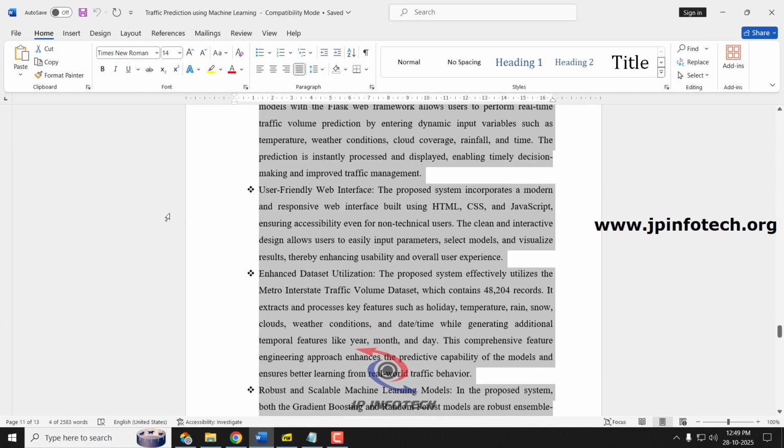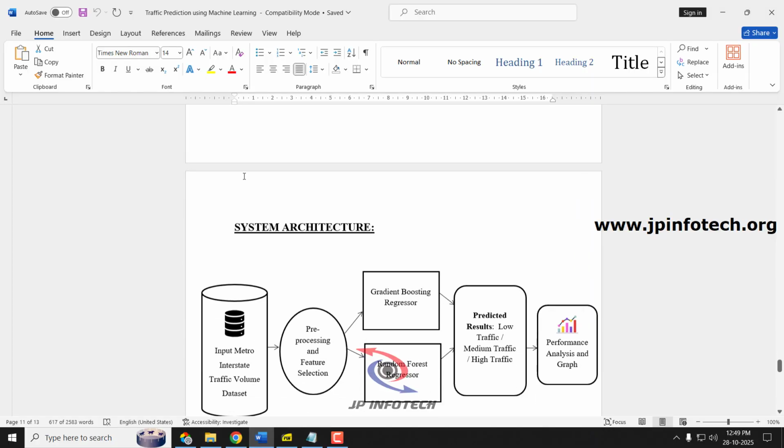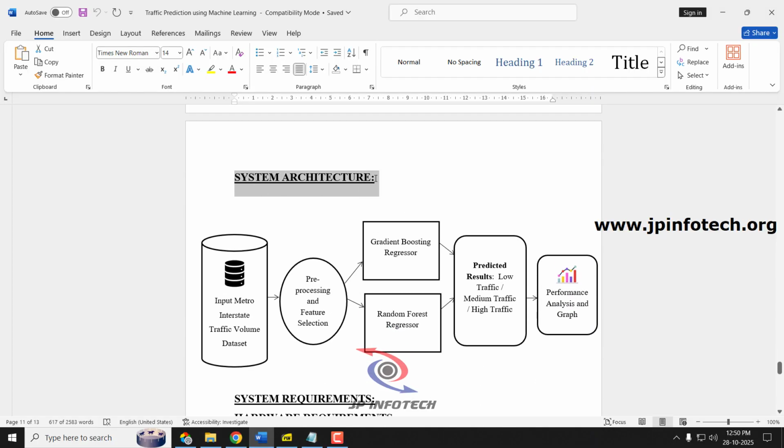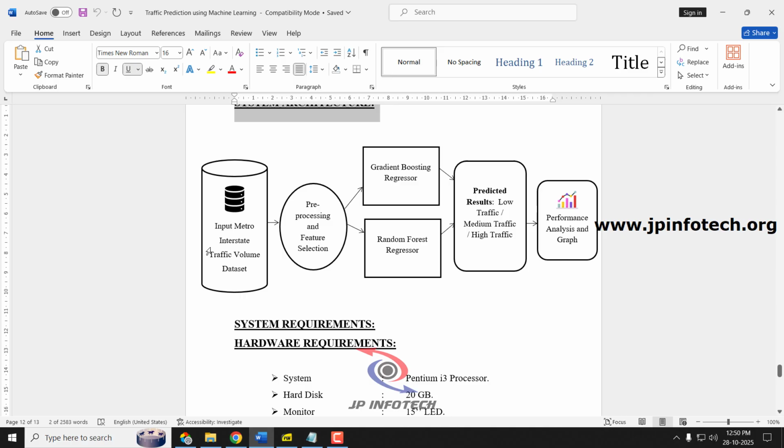Next, coming to the system architecture. This is the overall system architecture of our proposed system, which contains the input as the metro interstate traffic volume data set. The data set is pre-processed, feature selection is made, and it is applied with the gradient boosting regressor and the random forest regressor model separately. We are going to predict the results, whether it is low traffic, medium traffic or high traffic, based on the predicted traffic volume, and then we'll show the performance analysis and the graph part of it.